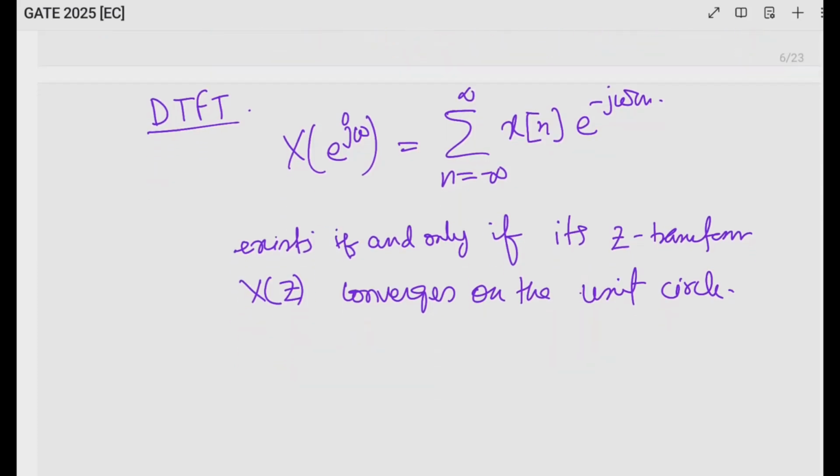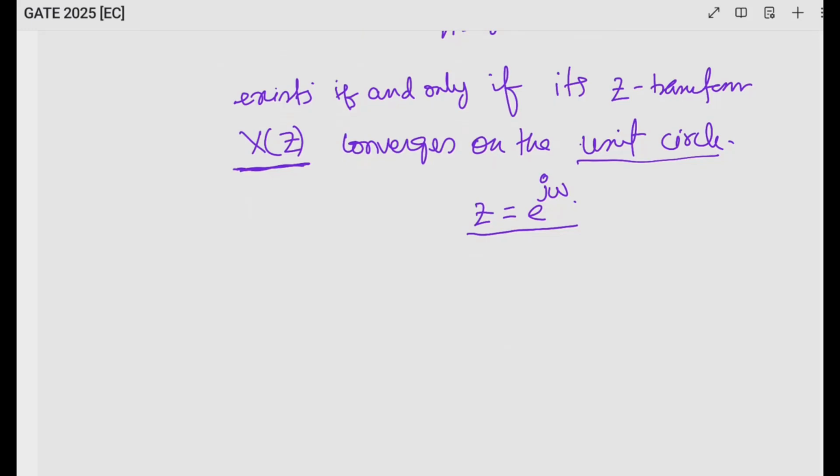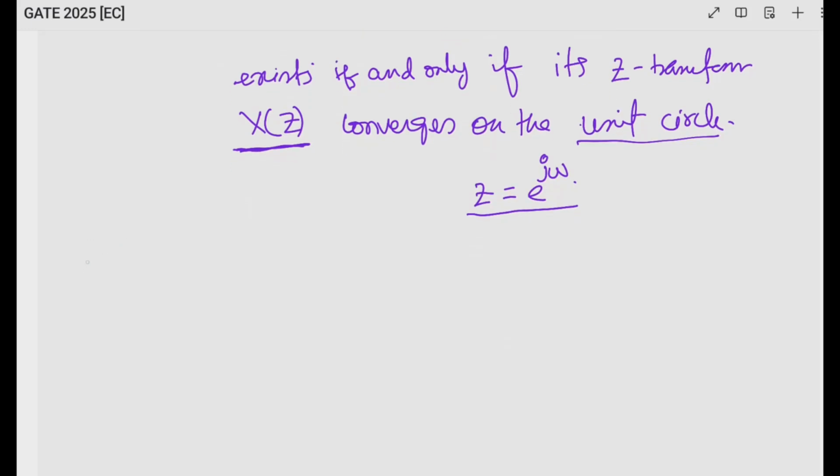Whether the DTFT exists or not is determined by its Z transform. If the ROC of the Z transform includes the unit circle, then we can say its DTFT exists. And the unit circle is z equal to e to the power j omega. So if the ROC includes it, then the DTFT exists. Now we will check all the options.